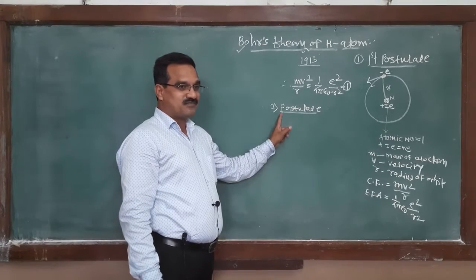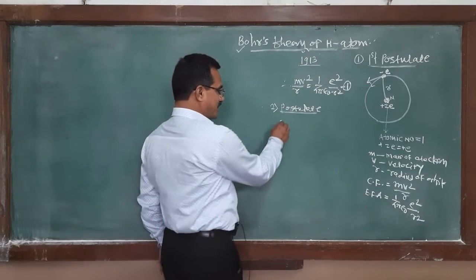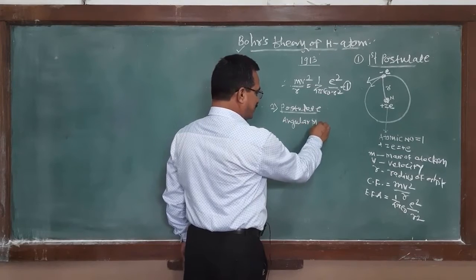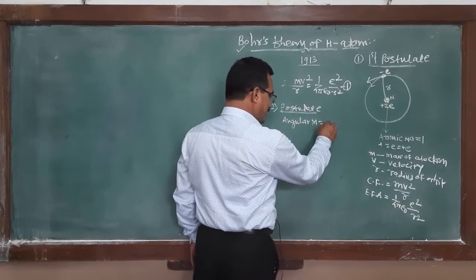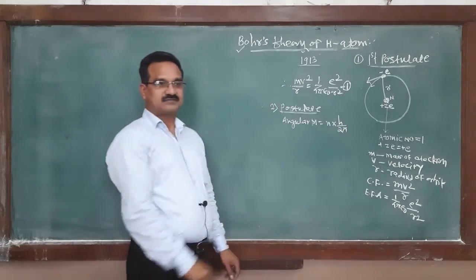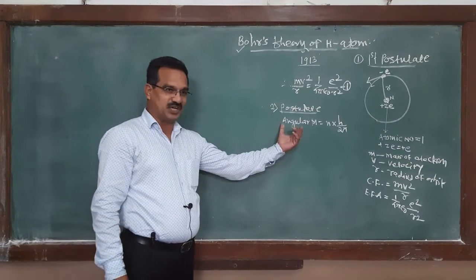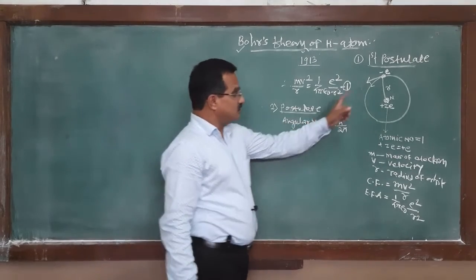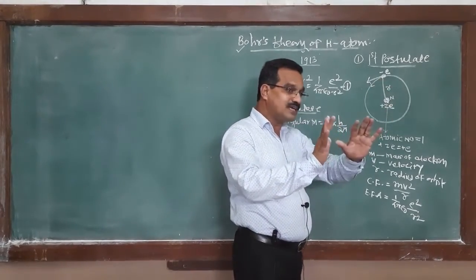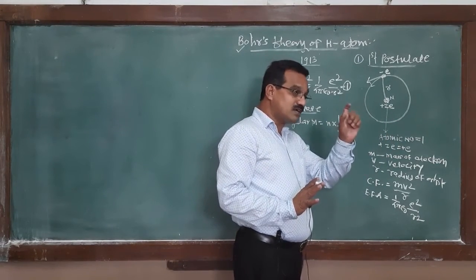It means that electron revolves only in those orbits for which angular momentum must be equal to integral multiple of h upon twice pi. This is quantum condition. It means this particular electron is not allowed in all the energy levels. It is allowed only certain orbits.